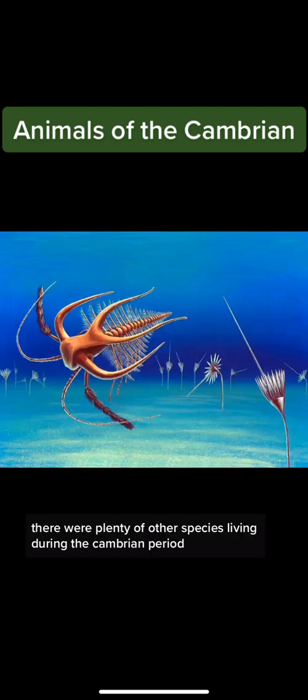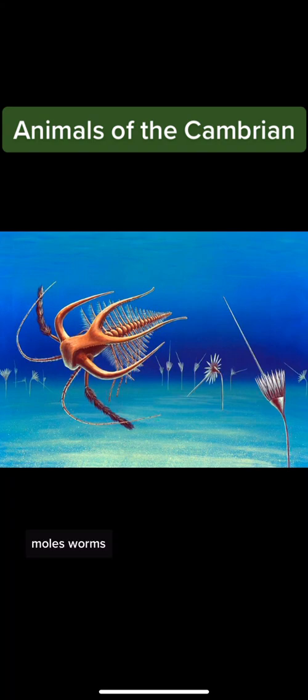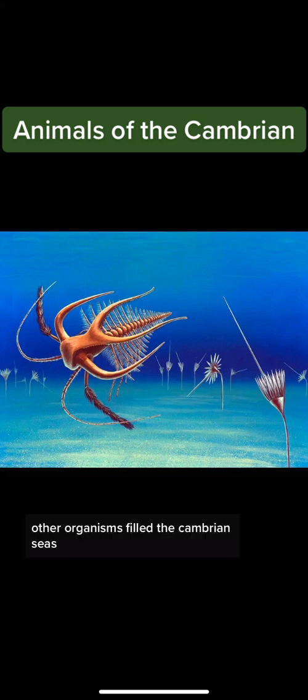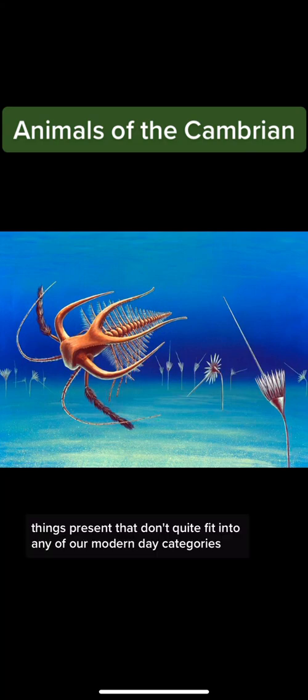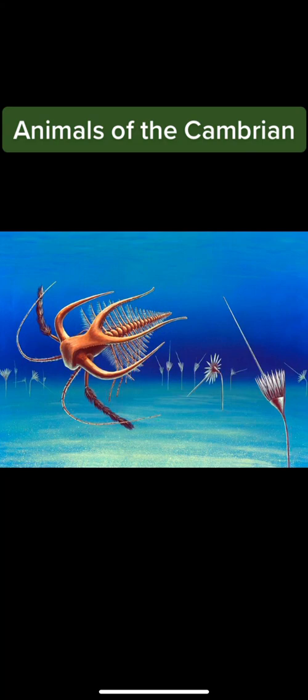There were plenty of other species living during the Cambrian period also. Mollusks, worms, sponges, and other organisms filled the Cambrian seas. There were other living things present that don't quite fit into any of our modern-day categories.